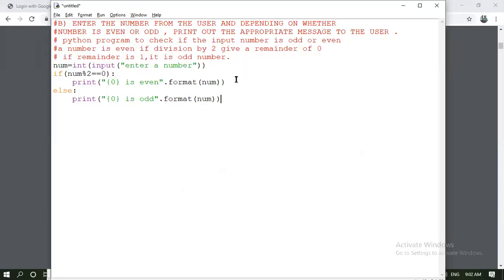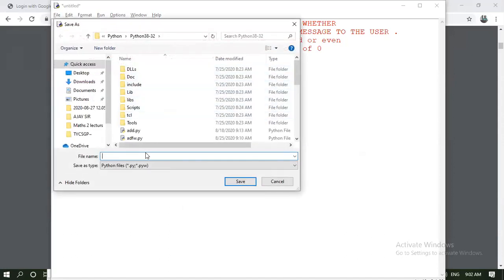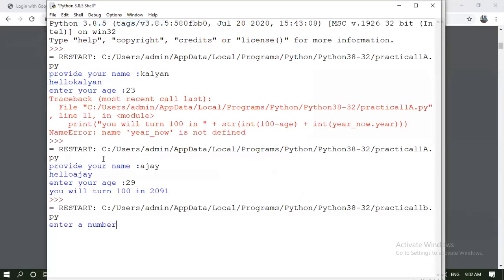Whatever we are performing, just raise your hand if you agree with me. There might be several errors while performing this kind of practical. Without errors, you are not able to perform any kind of practical. Practical 1B I am covering. Once we're done with all the practicals, I'll be sharing this code with you all in a compressed file. So I'm saving this file and running this module. Let's see whether that number is divisible or not. So 15 is odd. You all agree with your results, so it is working fine.